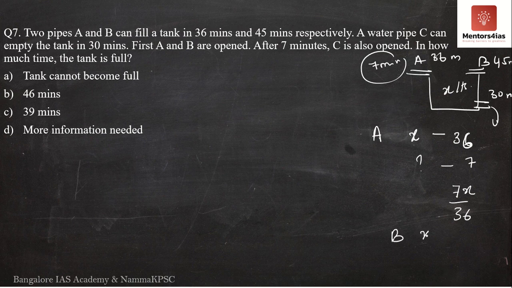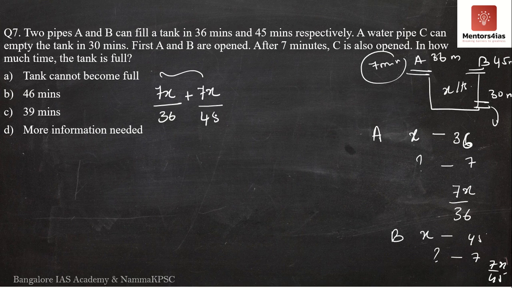Similarly, pipe B can fill x liters in 45 minutes. So how many liters are filled in 7 minutes? Nothing but 7x by 45. So in those 7 minutes, pipe A fills up 7x by 36 liters and pipe B fills up 7x by 45 liters.